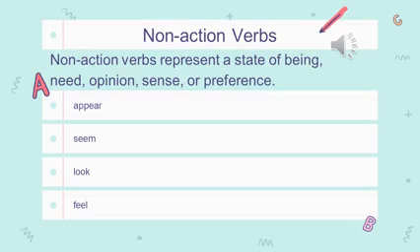Opinion, for example, I like the smell of jasmine. Sense means when you are talking about one of your five senses, the taste, the sound. So, this chicken tastes bad. And your preference is something that you'd like more than something else. For example, I prefer pizza over burger.